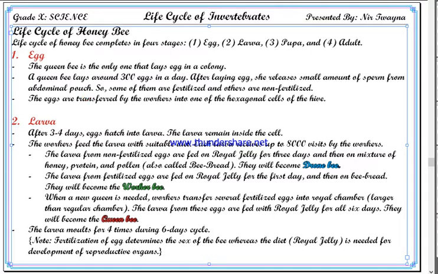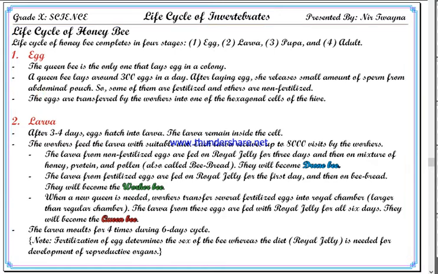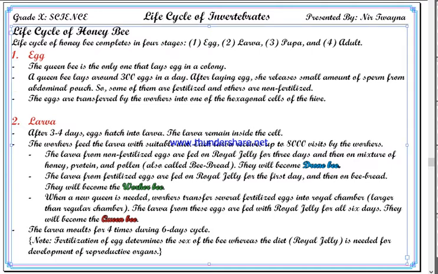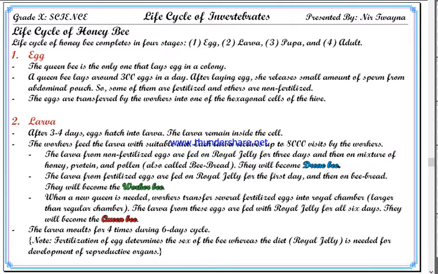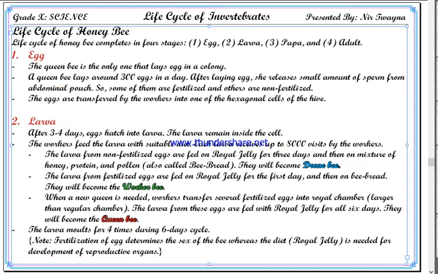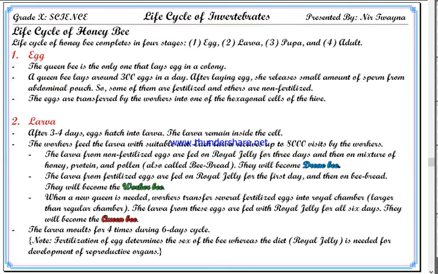So when the queen bee mates with a drone bee, fertilization does not take place immediately. Instead, the drone bee donates sperm to the queen bee. Yes, the drone bee releases sperm inside the abdomen of the queen bee, and the queen bee stores this sperm in a small pouch inside her abdomen.